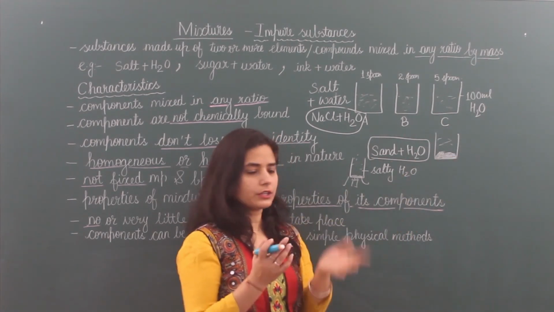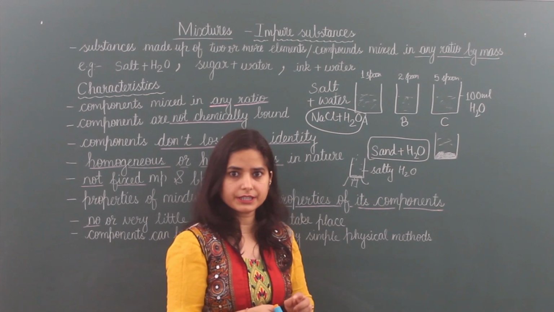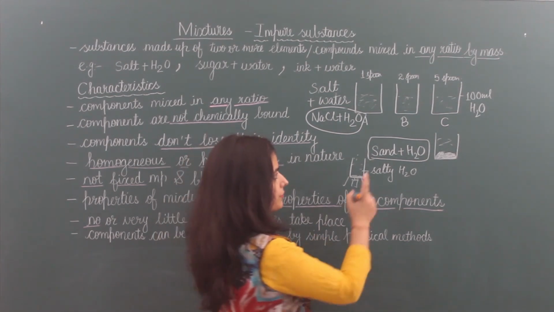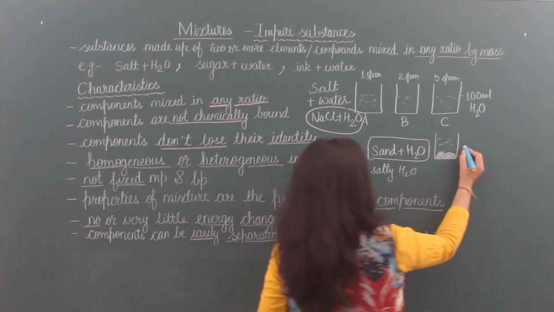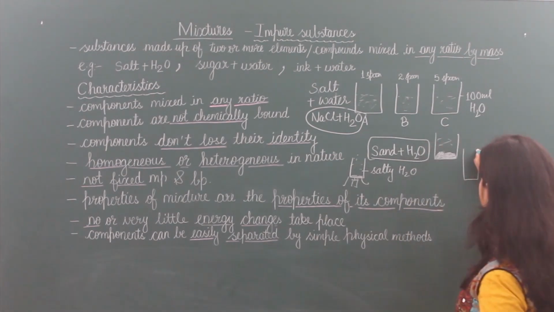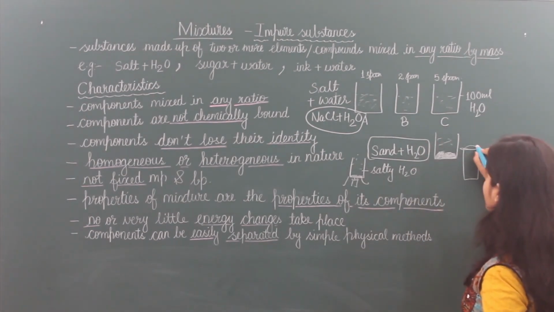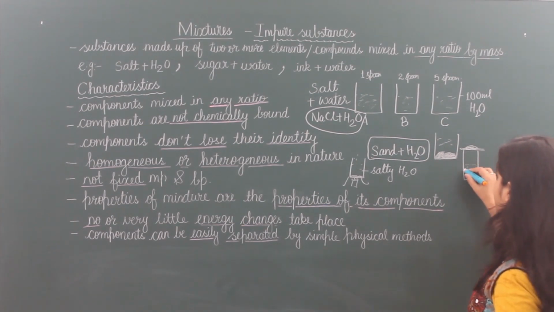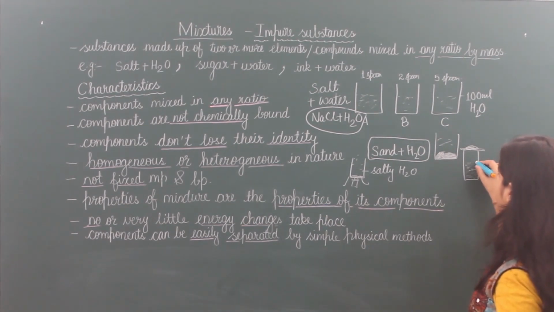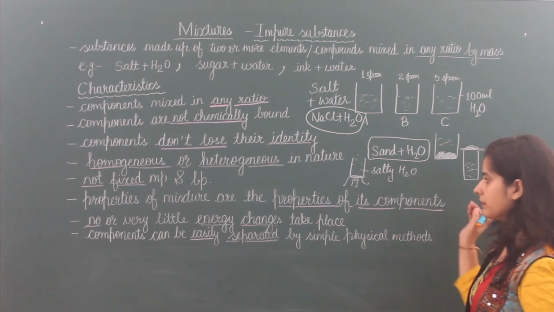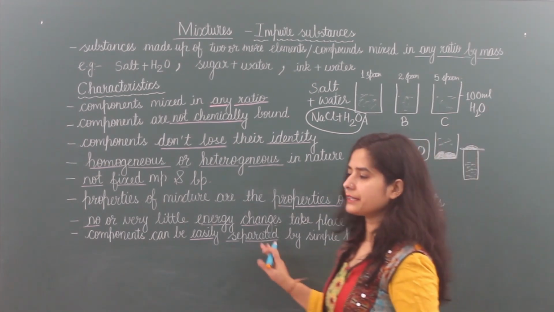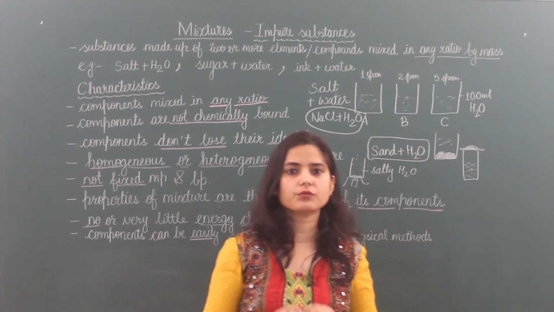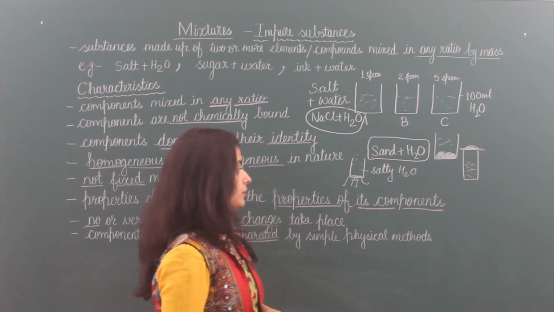You can take any cloth for filtering this water, and when you filter this, sand particles remain on the cloth and water comes below in this container. So here also we separate the components of these mixtures very easily.